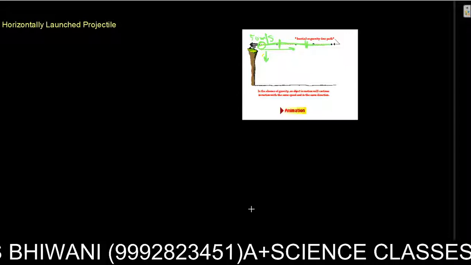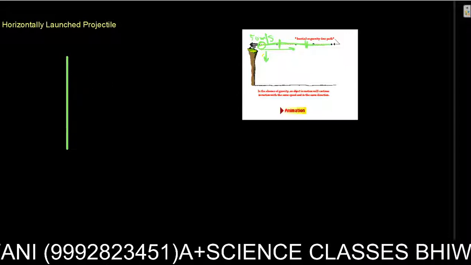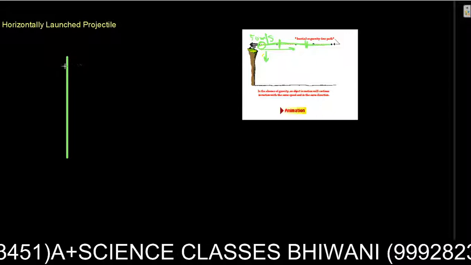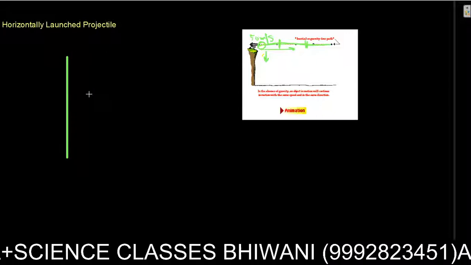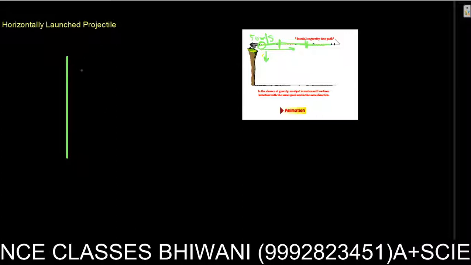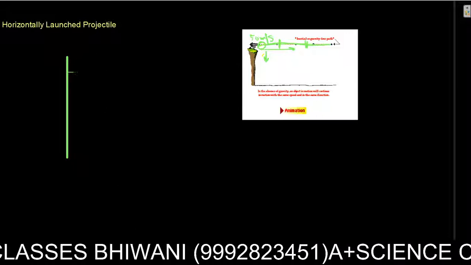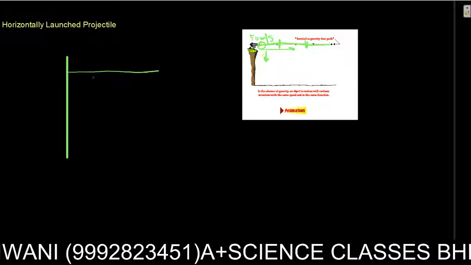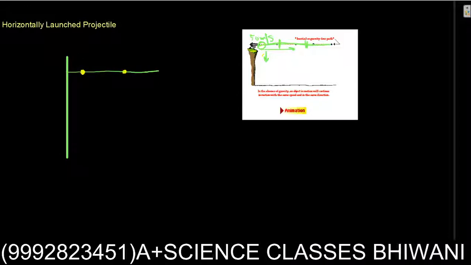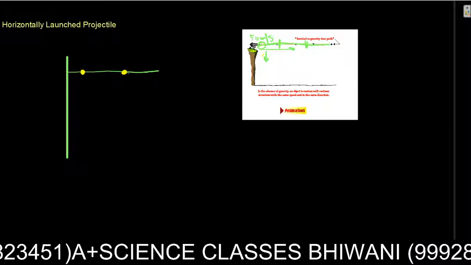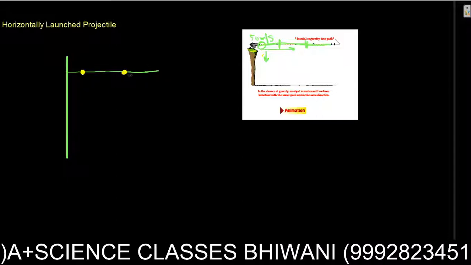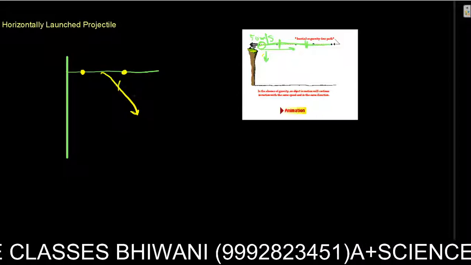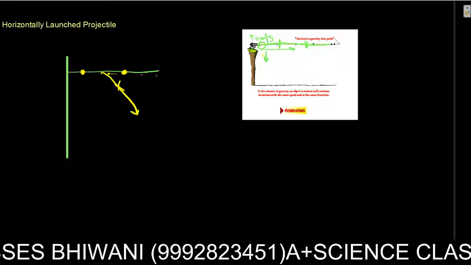Just imagine I'm standing on a cliff like this, or you threw a ball, so it's going to be like this. It's not going to change its direction because gravity is absent, and if we are studying projectile, no other forces are acting. If gravity is absent, it cannot come downward. It will not come downward, it will go in this direction only.